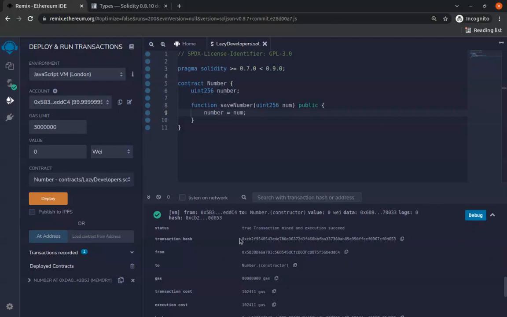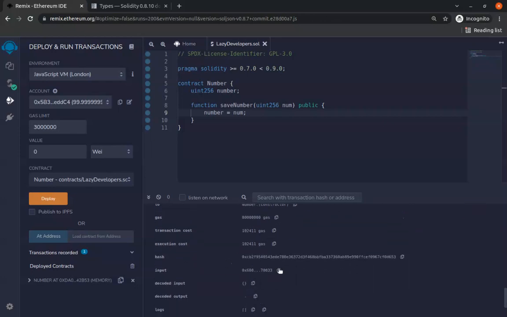So you can go ahead and scroll and you see true, transaction mined and executed, success. You'll see the hash, and you can see the user, the account coming from here, and this is equal to this here. This is the account. Like I said, Remix gives you a fake account, or just lets you do things without bothering about how you're going to configure things. You can see the gas fee is this, and we'll talk about this in a while. You can see the transaction cost, the execution time, and hash, and so on and so forth.